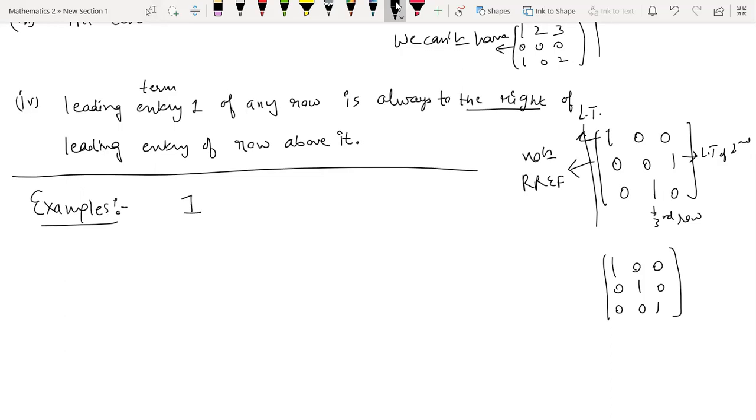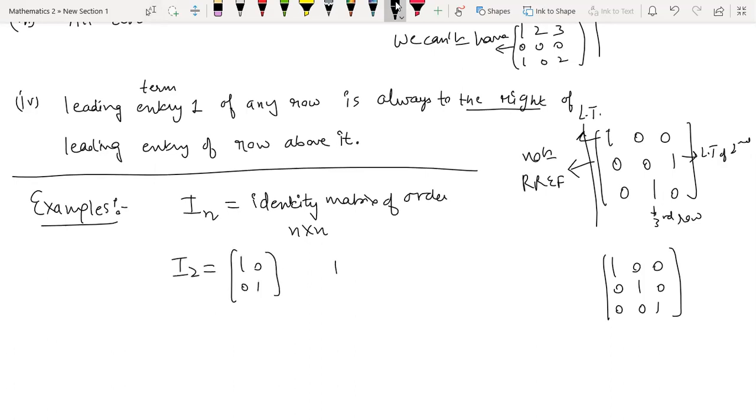The simplest possible example is IN. IN means the identity matrix of order n cross n. Like I2 is the 2 cross 2 identity matrix, I3 is the 3 cross 3 identity matrix, and I4 similarly is the 4 cross 4